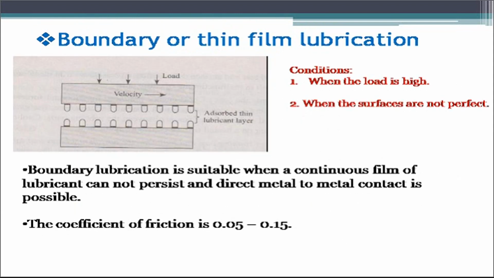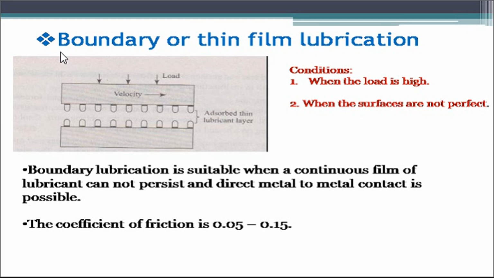The second mechanism of lubrication is boundary or thin film lubrication. Previously we discussed the thick film, now it is thin film lubrication. What are the conditions? When the load is high and when the surfaces are not perfect, then we have to use boundary or thin film lubrication.